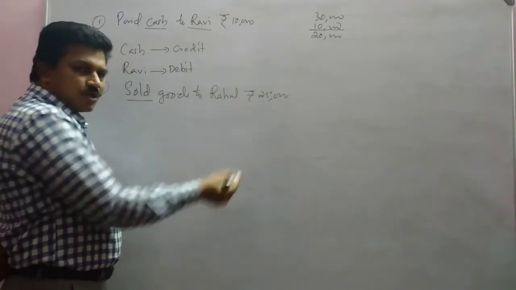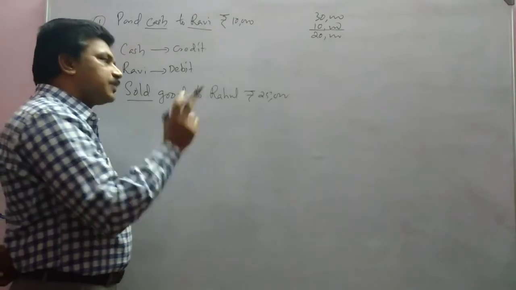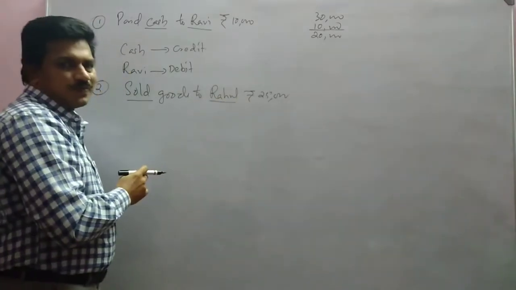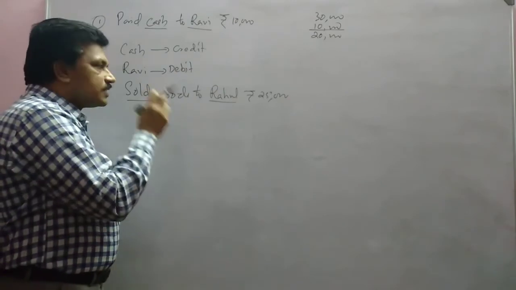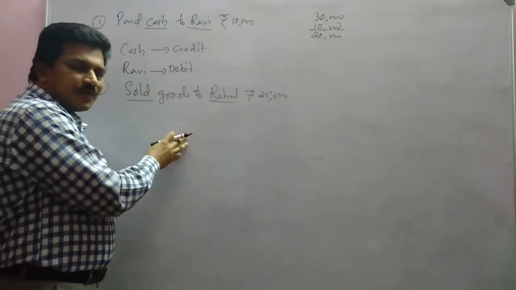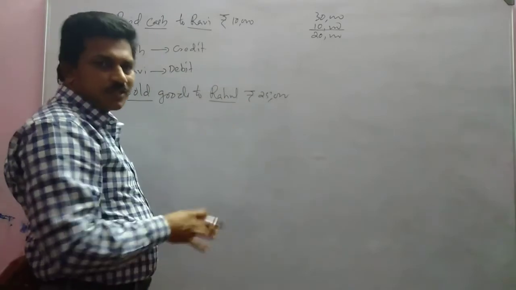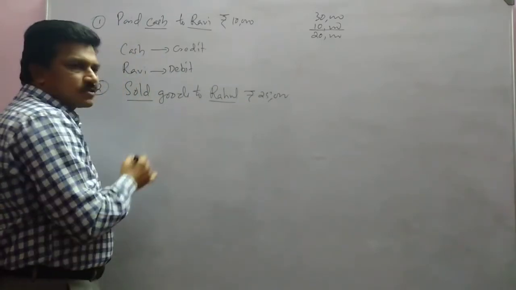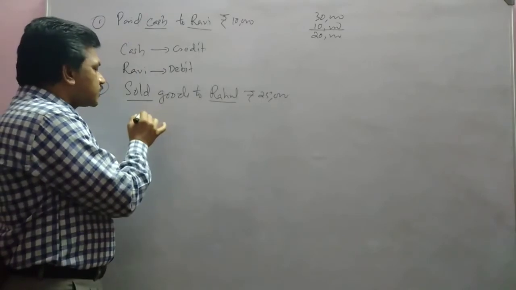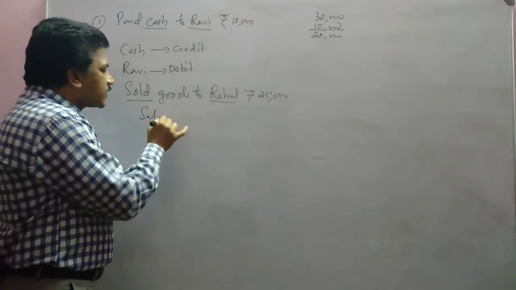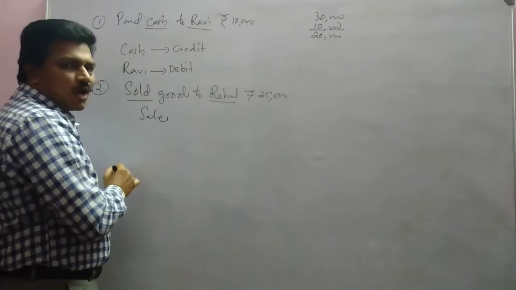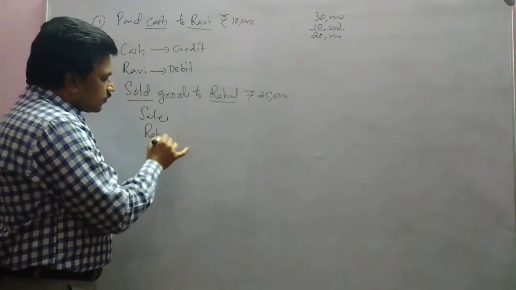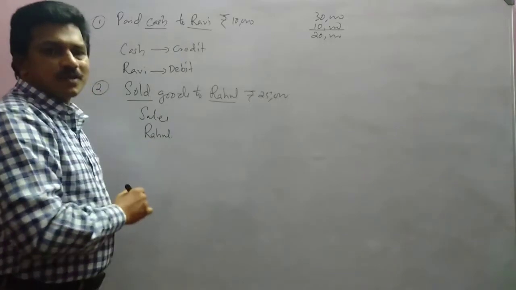Apart from that, the word Rahul also is there. That means the debtor's name, the customer name, is there, and the word cash is not there. So it is a credit transaction. Sold goods means sales is the aspect, and it is sold to Rahul. So Rahul is another aspect.